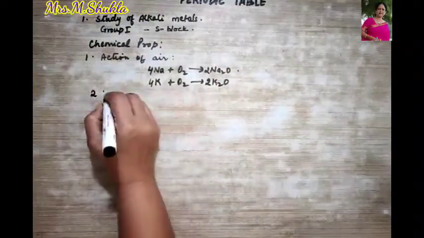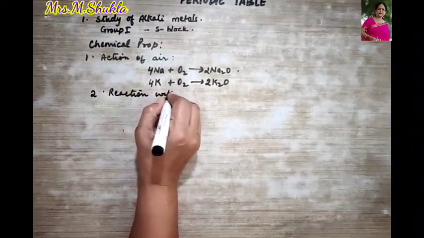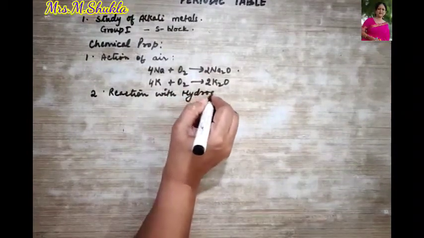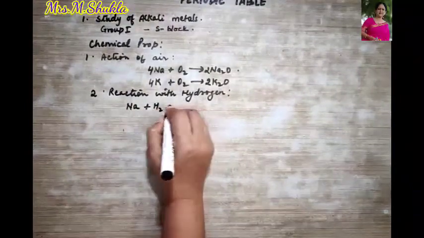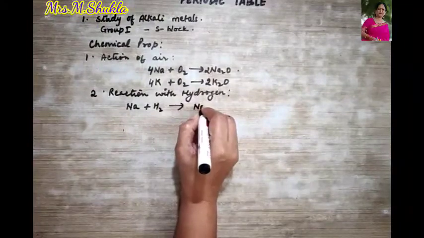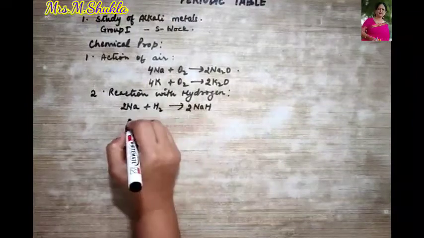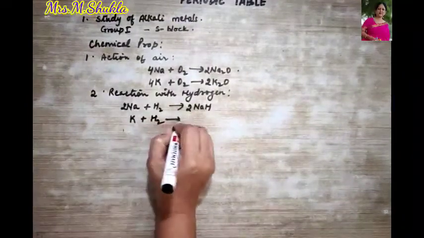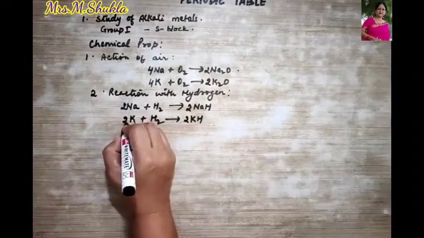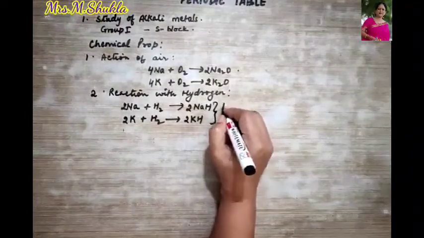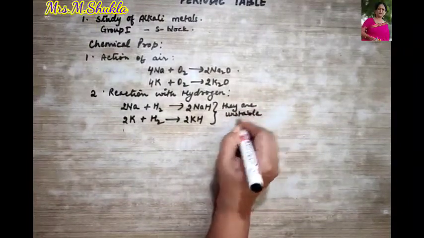Next, their reaction with hydrogen. Let us see how they react with hydrogen. For example, sodium reacts with hydrogen to form sodium hydride, NaH. Okay, so this is how we balance it. Similarly, potassium can also combine with hydrogen to form KH. But remember, these two are highly unstable compounds. Okay.